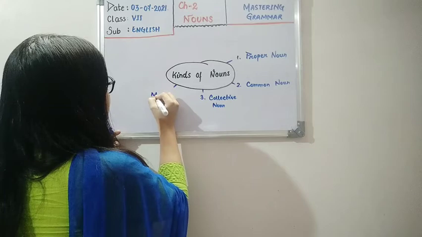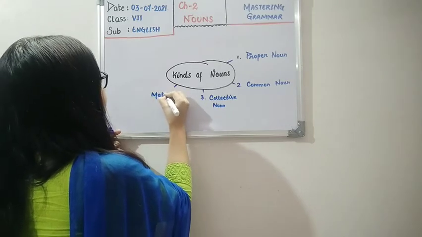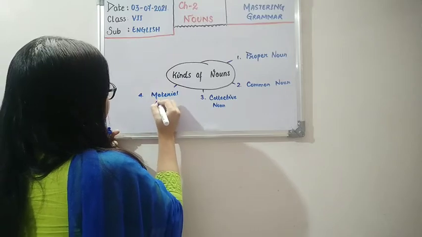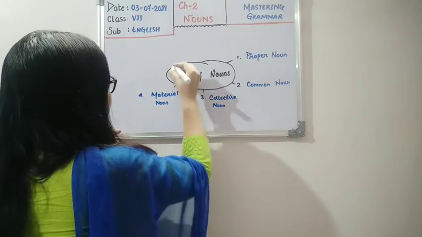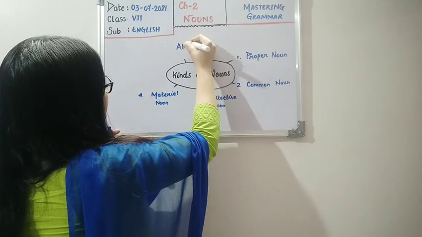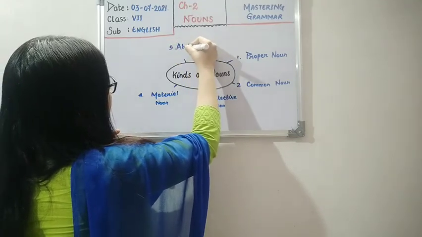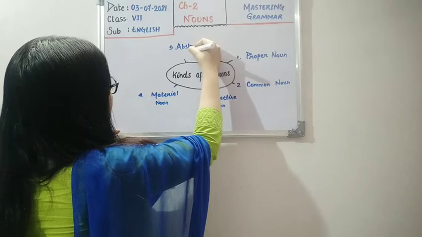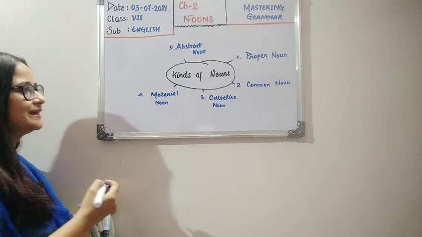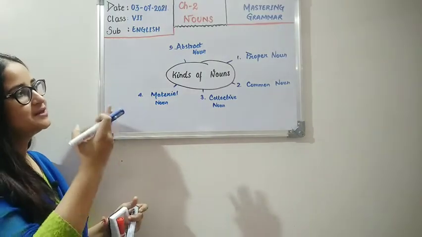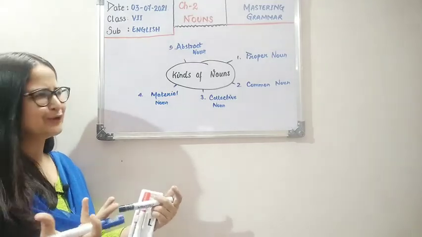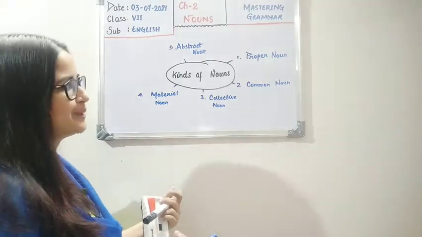Fourth one is material noun. And fifth one is the abstract noun. Okay, so now why are they given these names and what does each of them mean? Let me just give you a brief. After that we will be learning about them in detail.